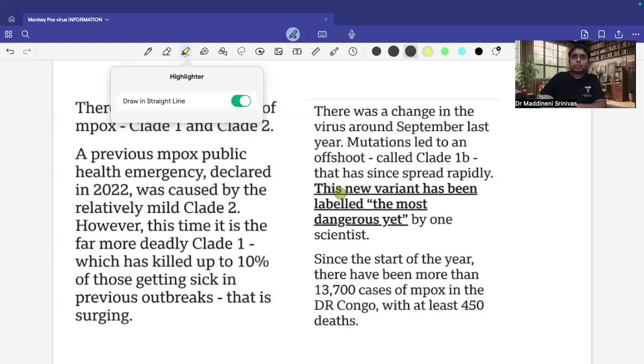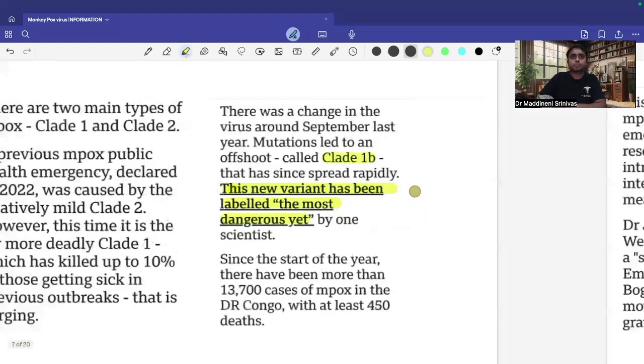And I want you to focus on this point. The clade 1B, the new variant, has been labeled the most dangerous yet. So this is the clade 1B, which you need to remember, which is a dangerous type of monkeypox.